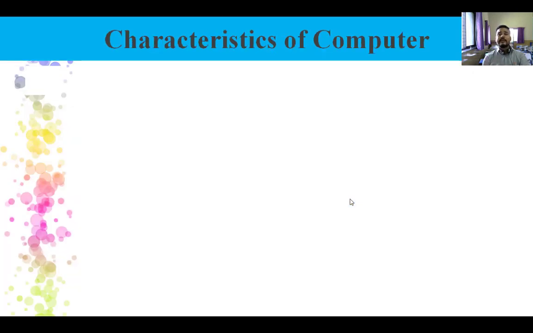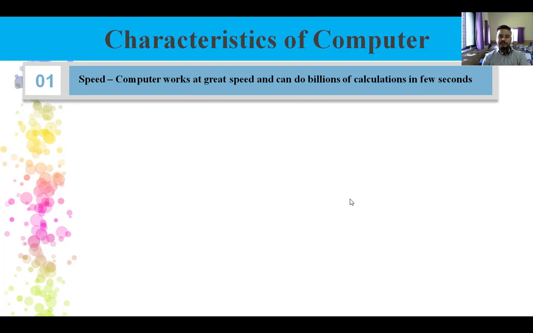Now what are the characteristics of a computer, or a few characteristics, because of which the computer is very useful for us? First one is speed. Computer speed is just incomparable, unmatchable. We cannot match the speed of a computer with our speed. We can write one page, two pages, but after that we will get tired and become slow.